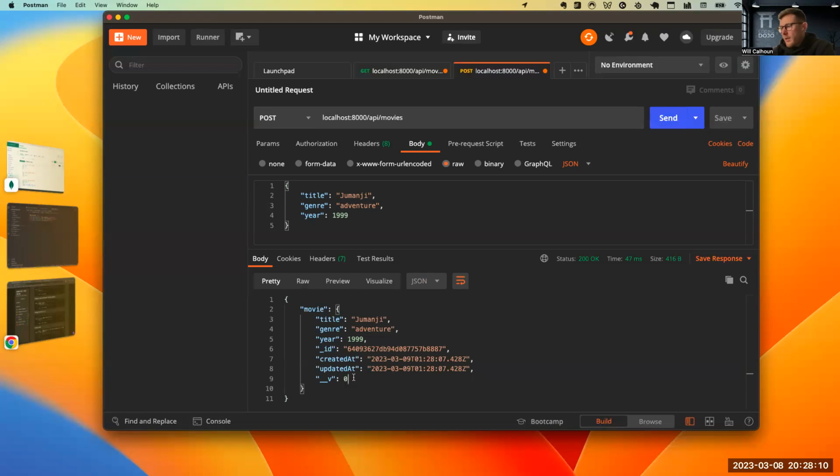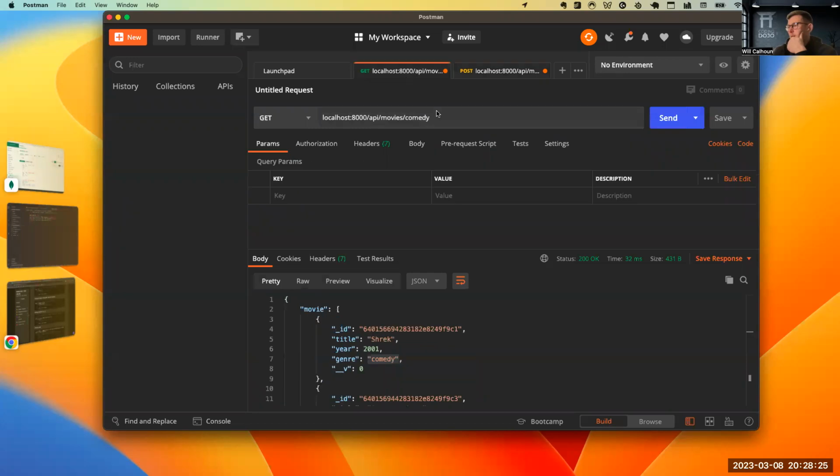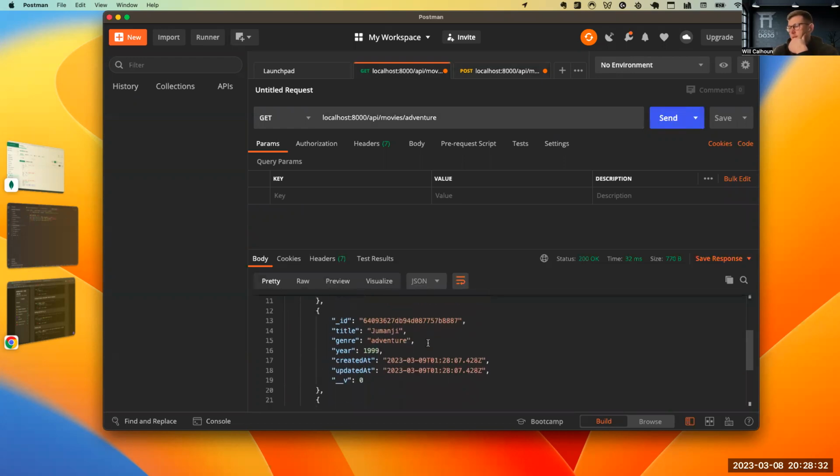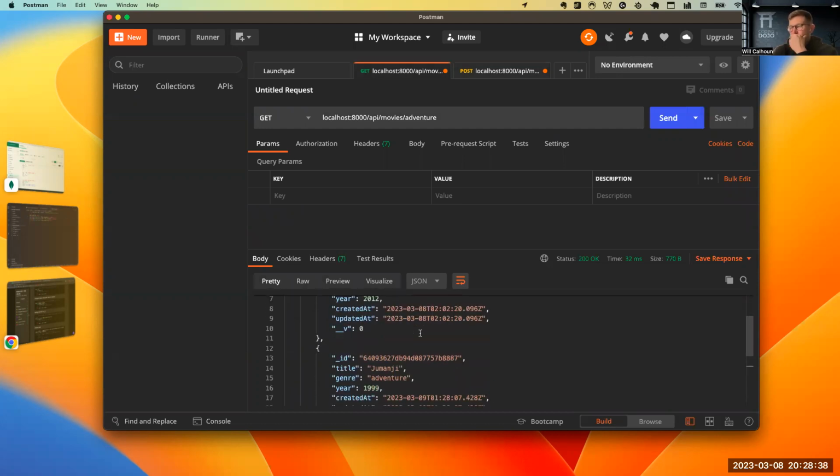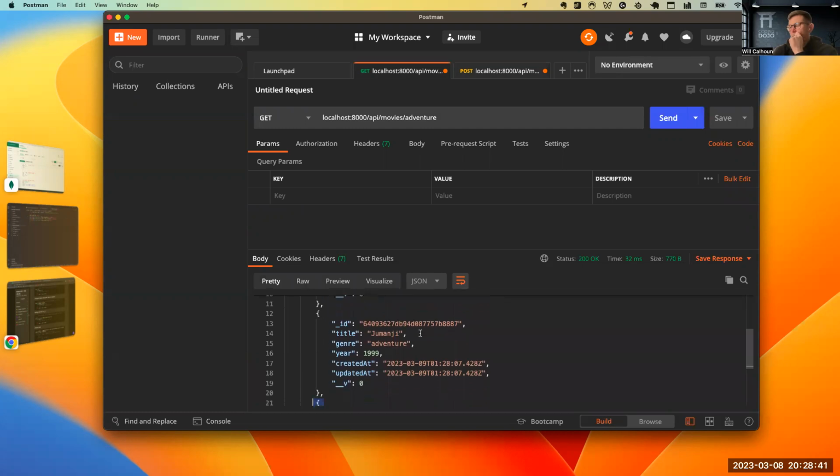Great. So we created this. And then let's go ahead and do Tomb Raider as well. I have no idea when Tomb Raider came out. I'm going to say 2002. Cool. So now if I were to say adventure, now I get Walter Mitty, Jumanji, and Tomb Raider. So I'm able to get just the values that we need.